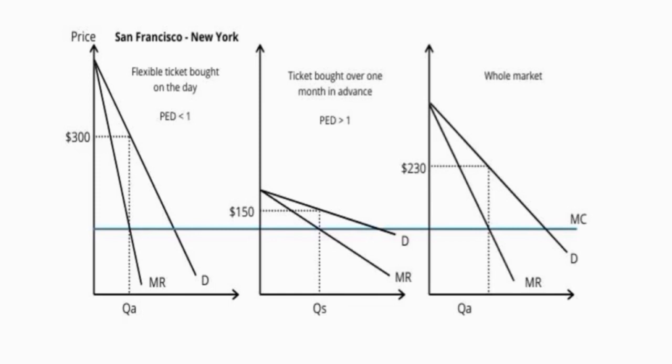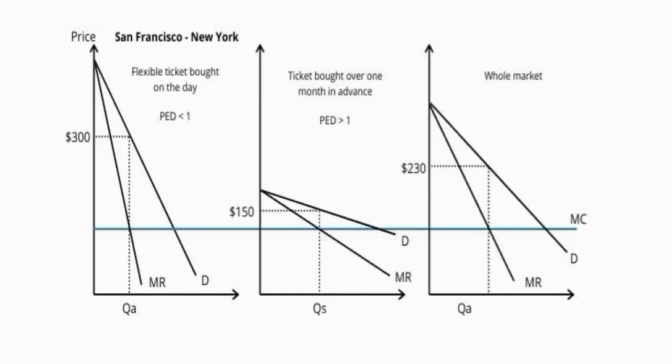In the second instance, there are elastic demand people, so they are price sensitive consumers, for example the students. Where marginal cost equals marginal revenue, the price reaches $150, that is half the price of the inelastic people. So everything between the marginal cost and the price is the profit, but in this case the profit margin is much smaller.